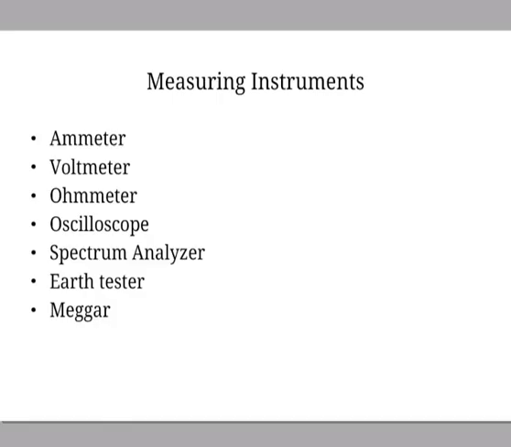Then we have to know the different measuring instruments used in the industry. Ammeter is used for current measurement. Voltmeter is present for voltage measurement. Ohm meter is used for resistance measurement. Oscilloscope is used to analyze the different waveforms. Then spectrum analyzer, with which we see the different types of waveform in the frequency domain. Then earth tester is present. It is used for the measurement of earth resistance.